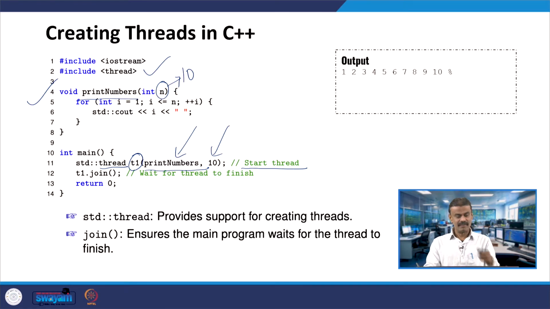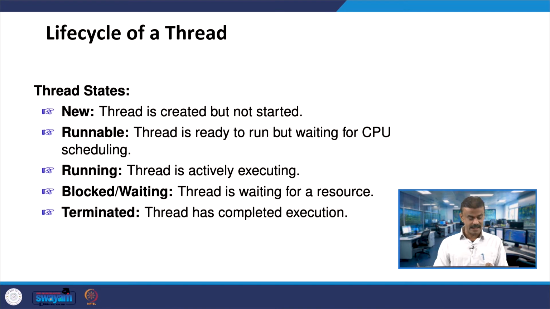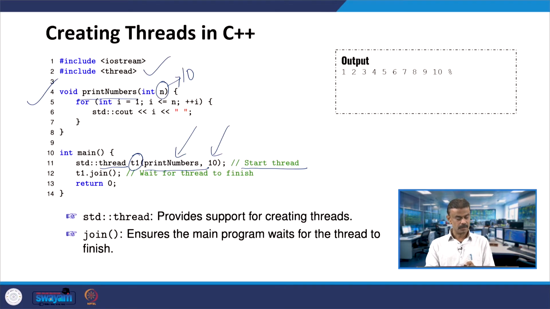So, when I compare with the states, I can say it is runnable and running. It is start. The thread has been started, that is the meaning. It is ready to run but waiting for CPU scheduling, and the next stage is the thread actively executing.